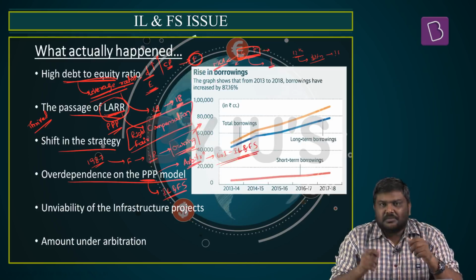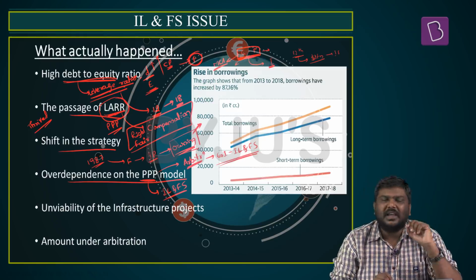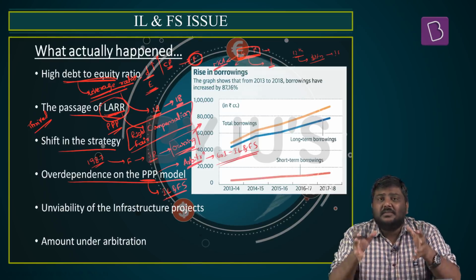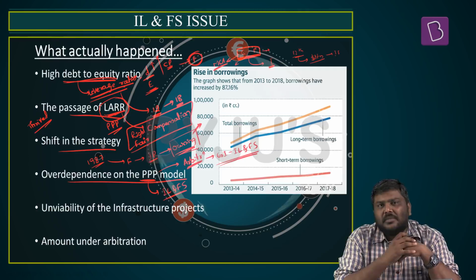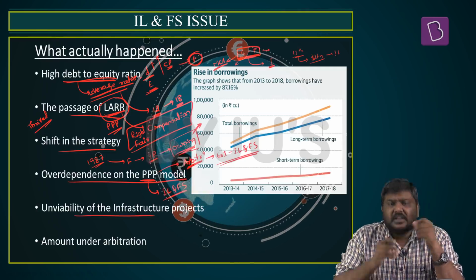The value of the money stuck up in the arbitration, that IL&FS is demanding from the government, is more than $90 billion. Next one is unviability of the infrastructure projects.